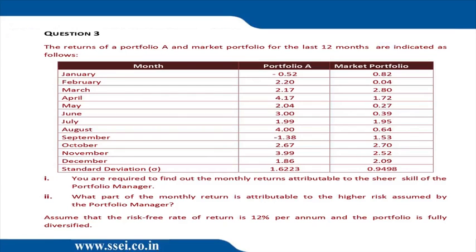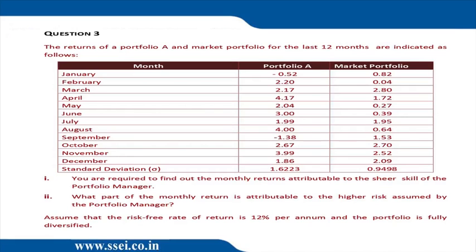What is the formula for beta? R into sigma y by sigma x. So we require R because we already have sigma y 1.6223 and we already have sigma m, which is 0.9498. So we need the correlation. Second part, what part of the monthly return is attributable to the higher risk assumed by the fund manager? So that extra return is the unsystematic risk. So this should have been CML minus SML, but the institute has compared RM with RE. Assume that RF is 12% and the portfolio is fully diversified. So portfolio fully diversified means what? It means correlation is equal to 1. So the beta of the portfolio is 1.6223 divided by 0.9498 because correlation is 1.